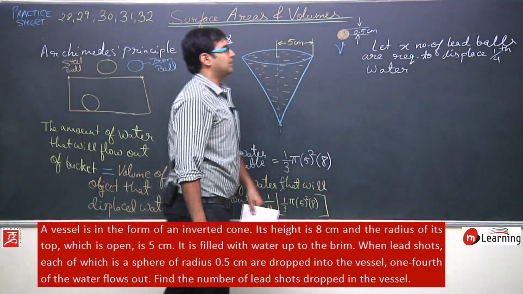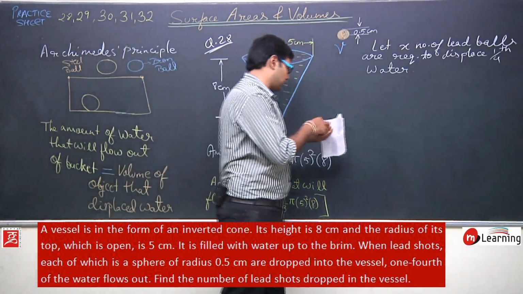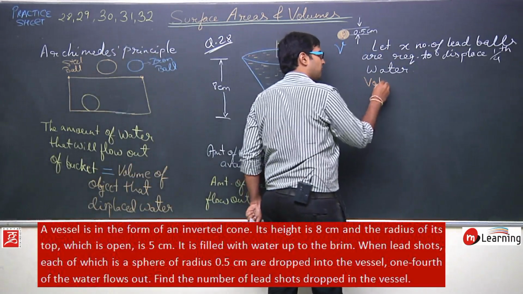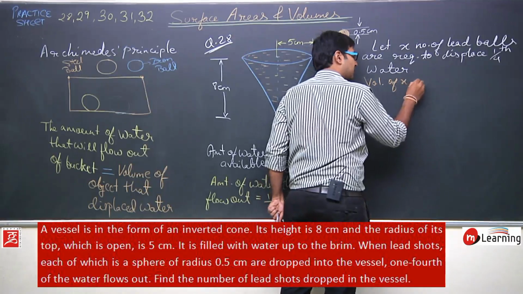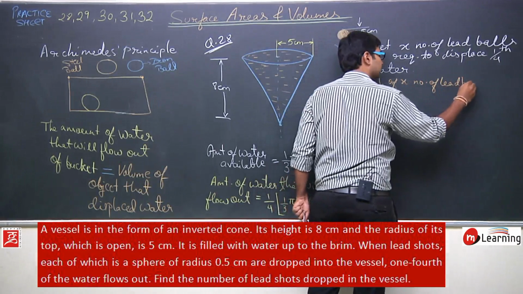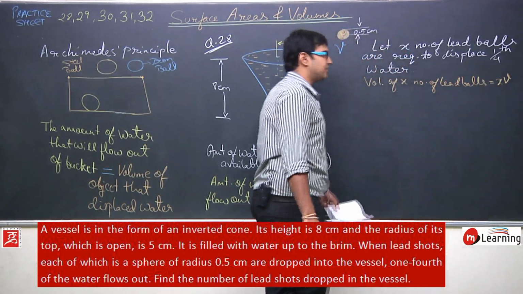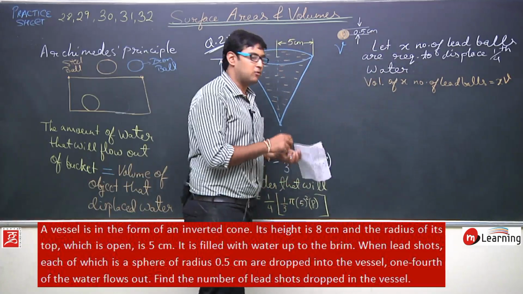Okay, let x be the number of lead balls. So what is the volume of these x lead balls? Volume of x lead balls will be equal to x into v. Now what is v? v is the volume of one lead ball.